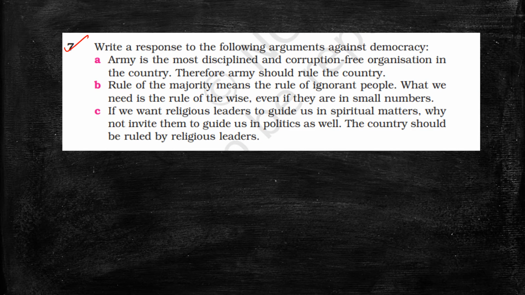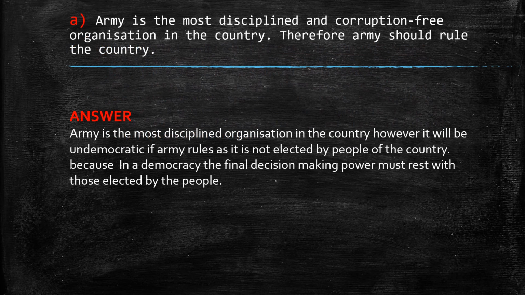Question number 7. Write a response to the following arguments against democracy. These arguments are against democracy, and we have to write a response. Question number 7 consists of 3 parts. So let us do these one by one.